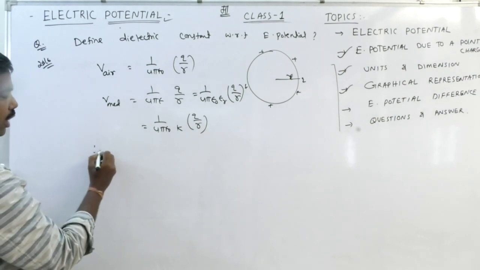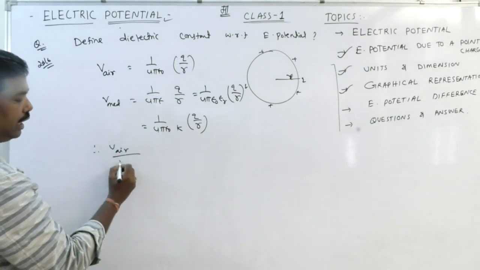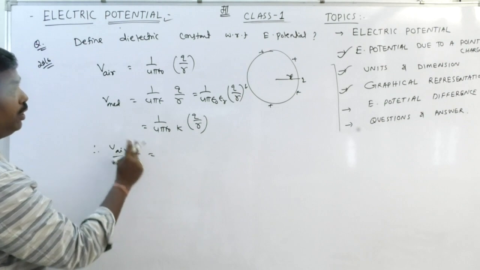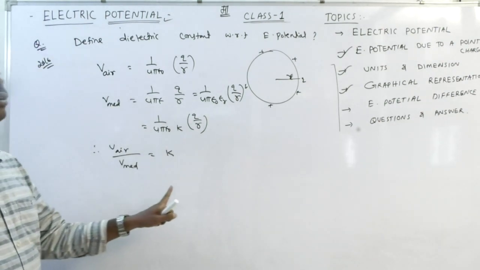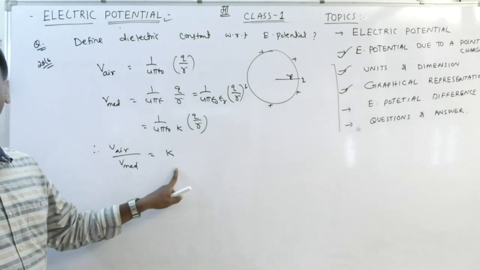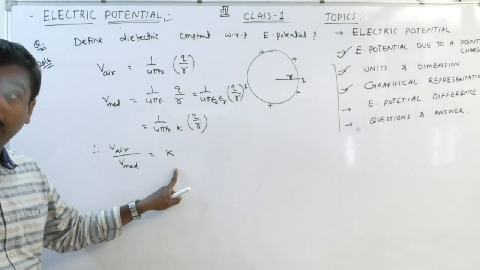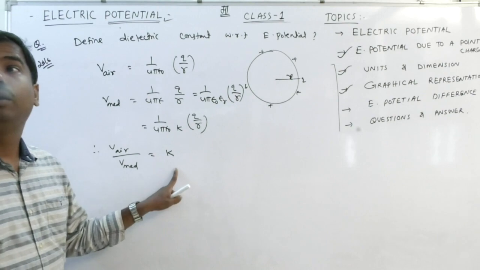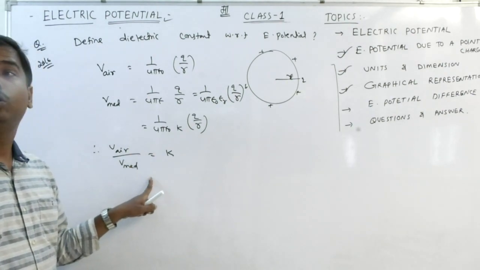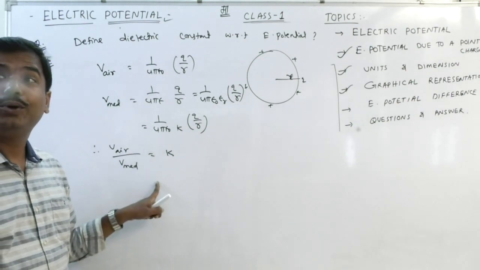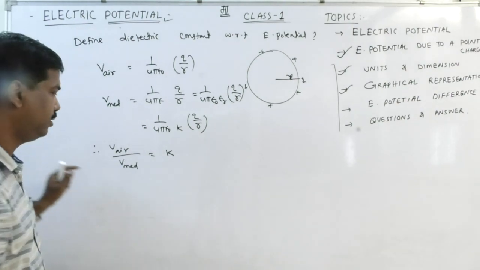Clear? So, if we find the ratio of the potential in air to that in the medium, it is found to be K. It means the dielectric constant of a medium can be defined as the ratio of the potential of a point charge at a distance in air to that in the medium. Clear?